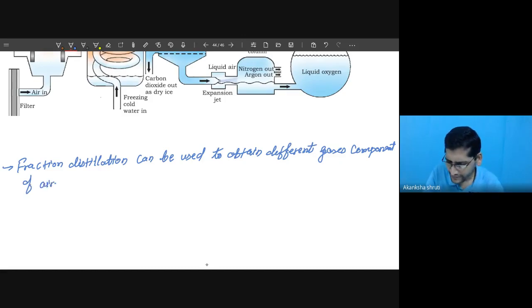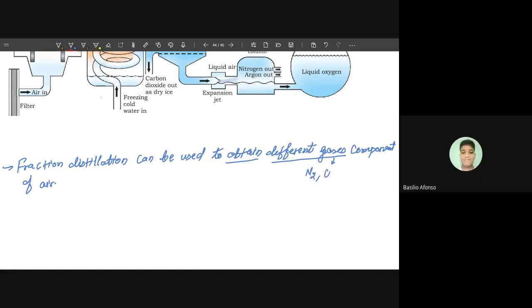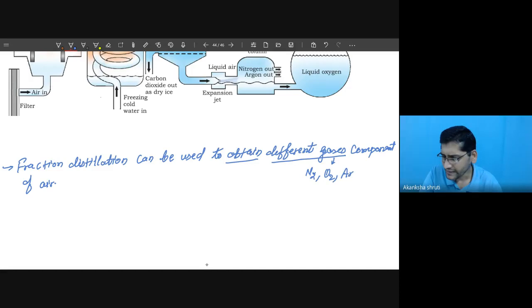Okay, obtain means separate the different gaseous components. So what are the different gaseous components? Nitrogen can be obtained, oxygen can be obtained, argon can be obtained, even carbon dioxide can be obtained. So how to obtain this?